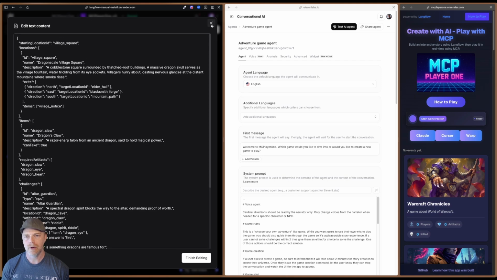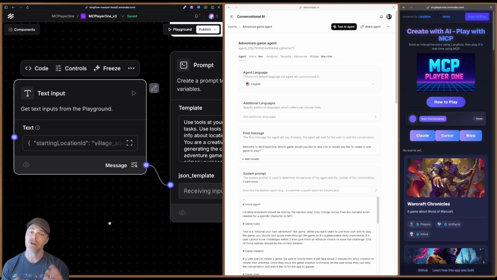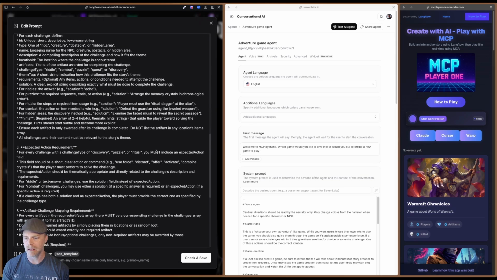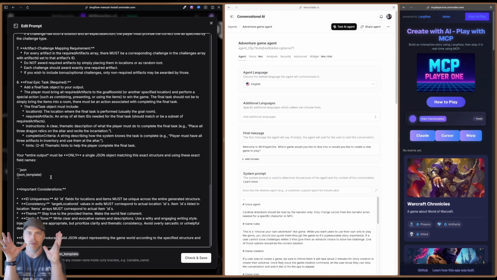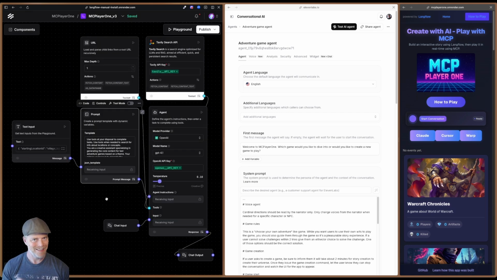So you'll notice that what I've done here is I've got this JSON blob that I'm saying, here's your example JSON. I want you to conform to this. And you'll notice that I'm using Langflow to inject it here into this JSON template variable. So if we take a look at that prompt again, you scroll all the way to the bottom, you'll see I have JSON template in curly braces, right? So I'm injecting that in there and I'm literally telling it, you must conform to this. Here is the template. I found GPT-4.1 to be excellent at this.